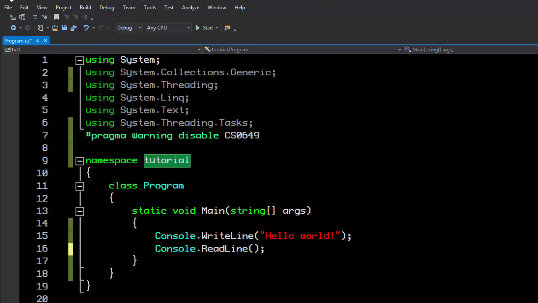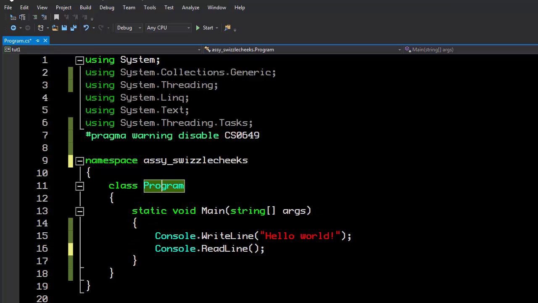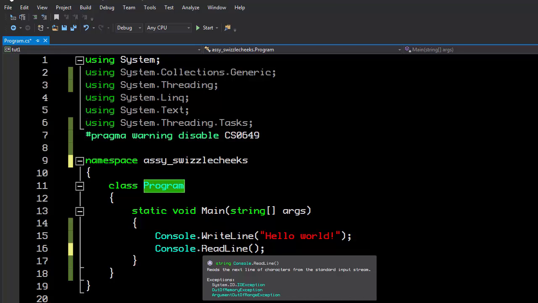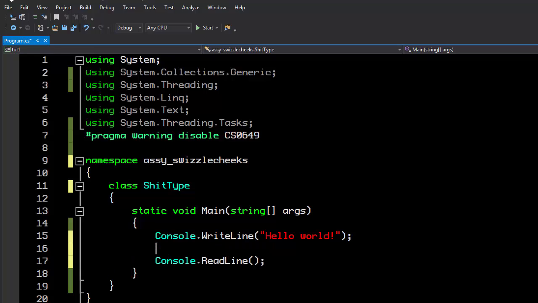This is a namespace. This could be anything, literally. If I was a correct person, I would call this youtube.etc.tutorials.C# probably. But I'm just going to call this assy swizzle cheeks. What the namespace does is it prevents identifiers from colliding with other identifiers in loaded libraries, so I don't have to worry about this thing being unique because it's within its own namespace. So I can pretty much just call this whatever I want. And today we're going to call it the Godiva Chocolate Tears. Alright, so let's call it the shit type, and let's take a look more at the language.